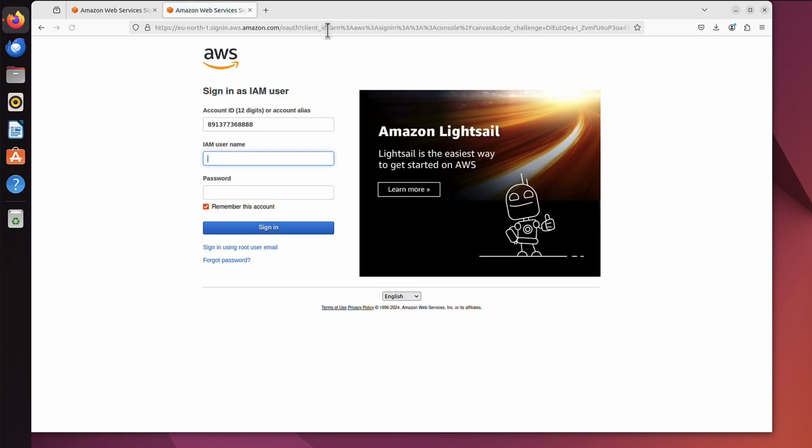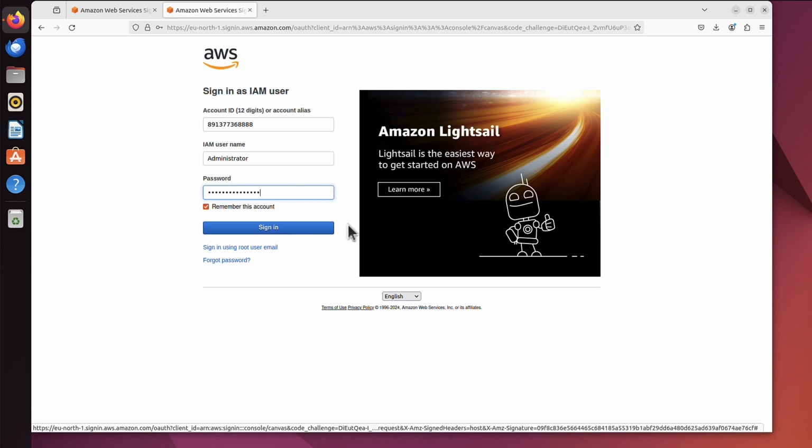I click enter. As you can see, the only difference is I'm already on the page where I can log in as an IAM user. I don't have to choose that. And I also have the account ID already placed for me. So now I just want to add administrator, which is the name of the user we just created, and the password we created for that user. And now I can sign in.